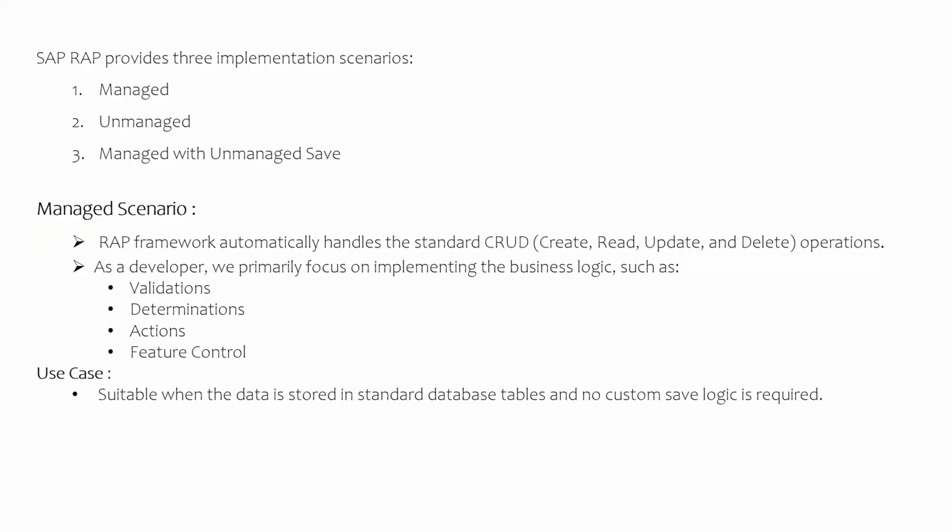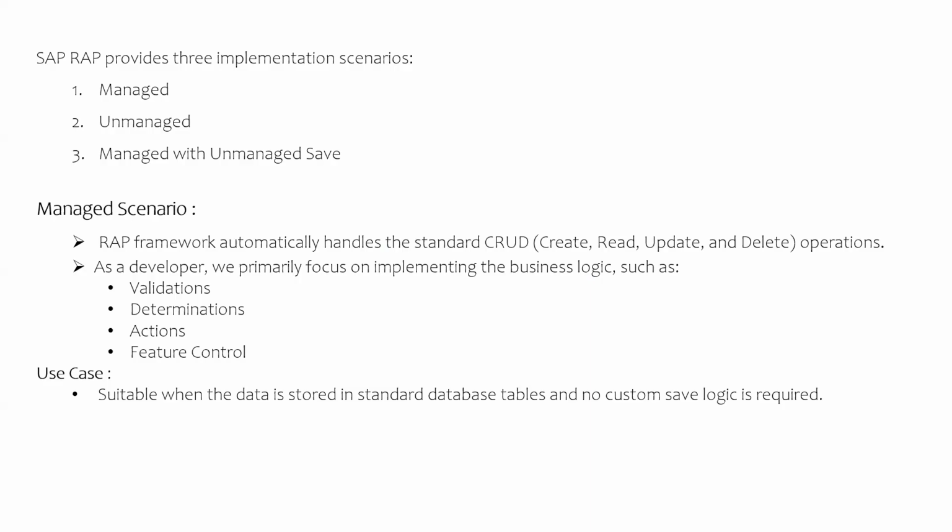If we go a little deeper into the detailed explanation, starting with the managed scenario. In this scenario, the RAP framework will take care of all the standard CRUD operations. CRUD operations are nothing but create, read, update, and delete operations. So we will focus on other operations except CRUD operations.